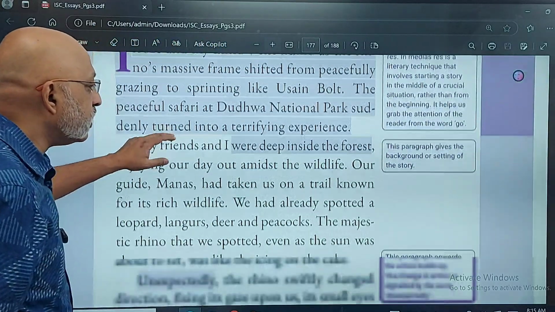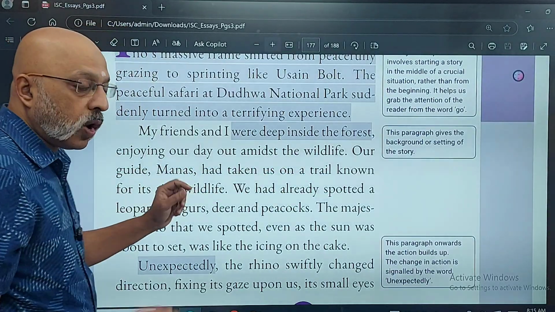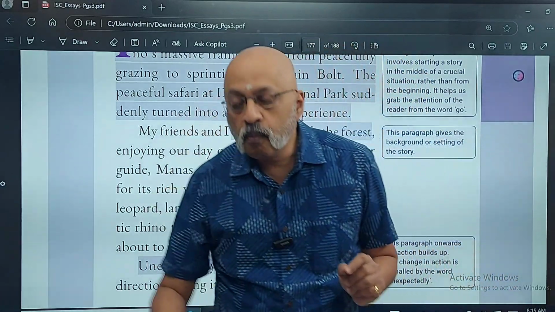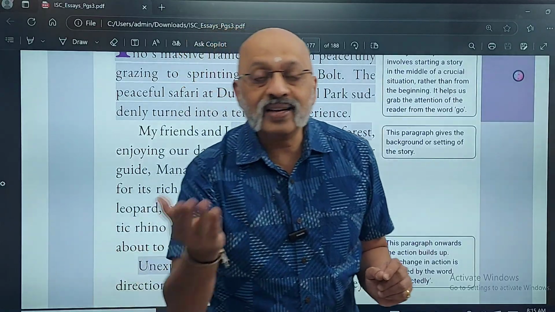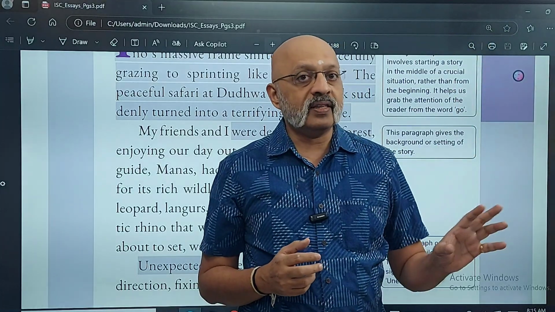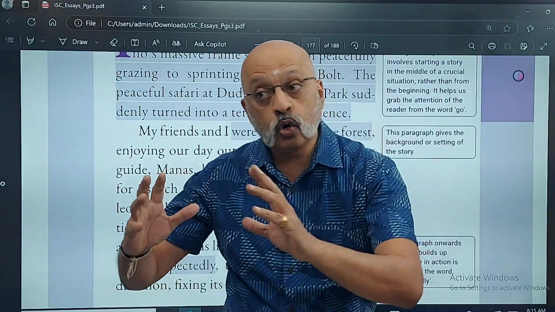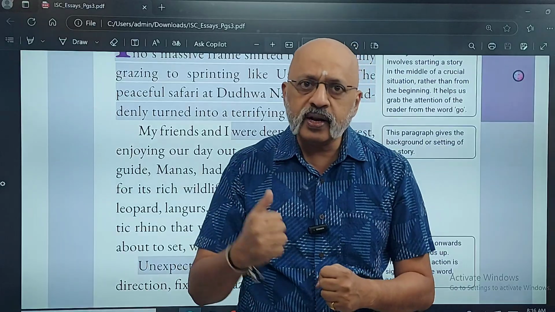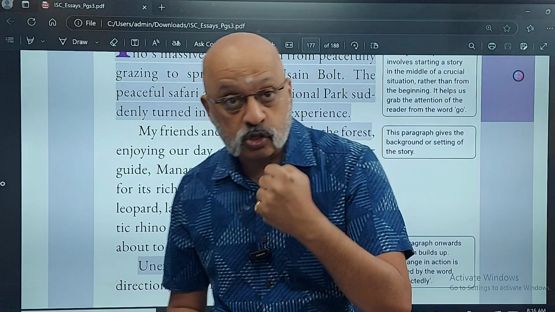Then my friends and I were deep inside the forest, enjoying a day out amidst the wildlife. Our guide Manas. So, another thing which you should always pay attention to is to name the characters. The moment you name the characters, it gives more authenticity and the reader will be able to identify with the character. Instead, if you don't give someone a name, that identification is not there. If there is a hero and you don't name the hero, the reader cannot root for the hero. Or if there is a villain and you don't name him, you cannot hate the villain with that much intensity. So that becomes important.